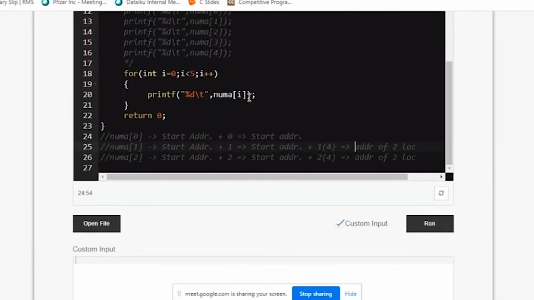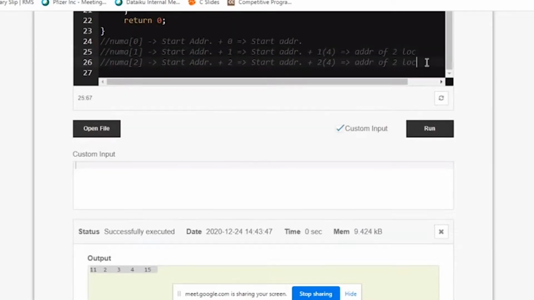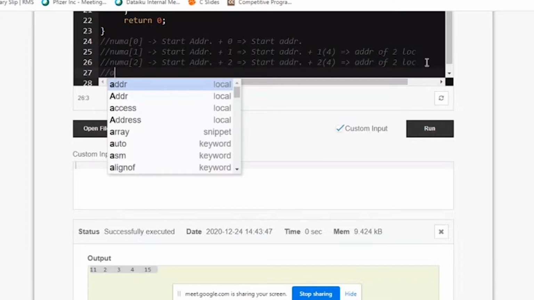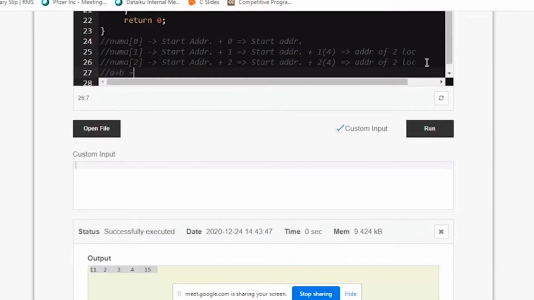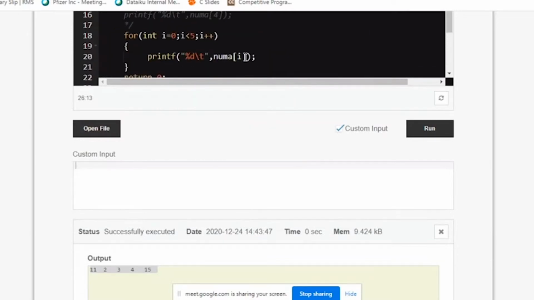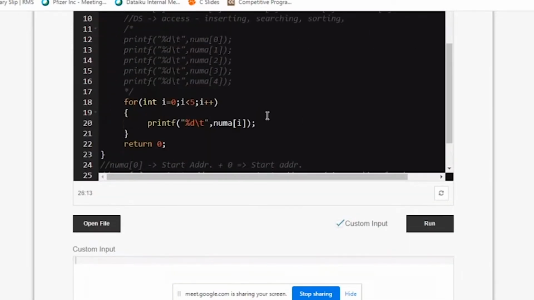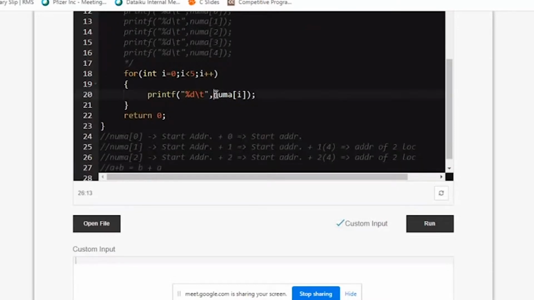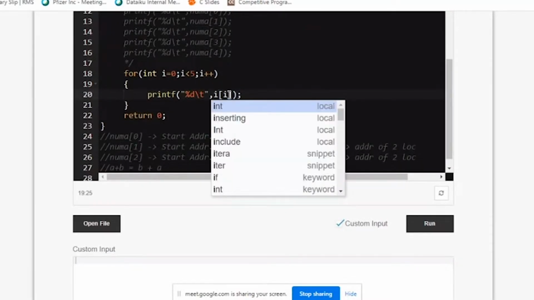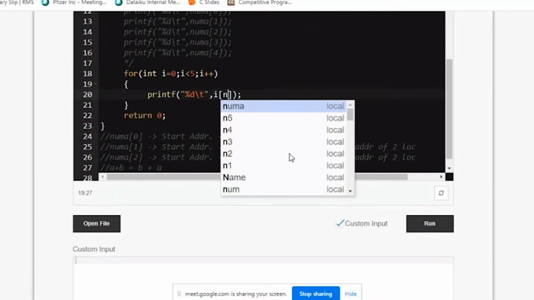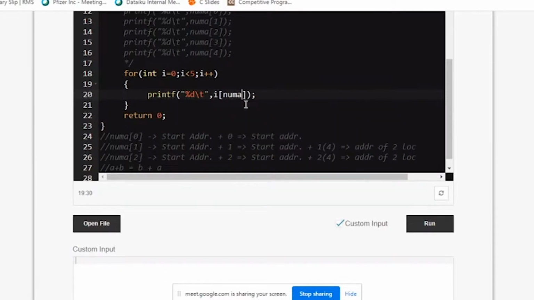Okay. A confusing question that comes in your interviews or campus rounds is this. You know in mathematics, A plus B is the same as B plus A. So see carefully what I'm doing now. I'm writing I outside and num A inside. And I'll run this.